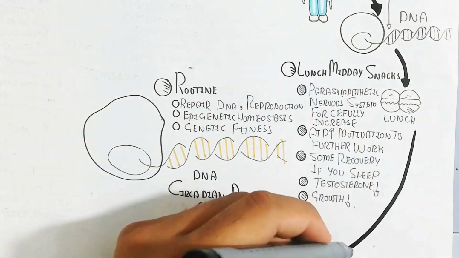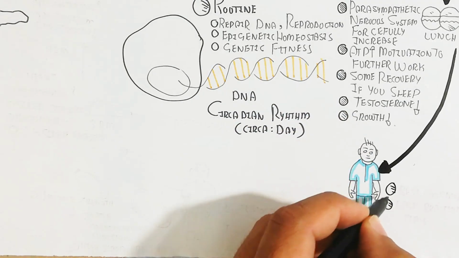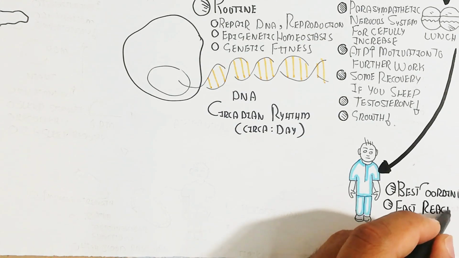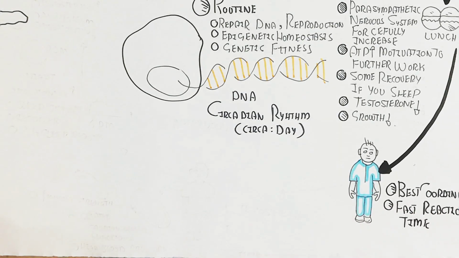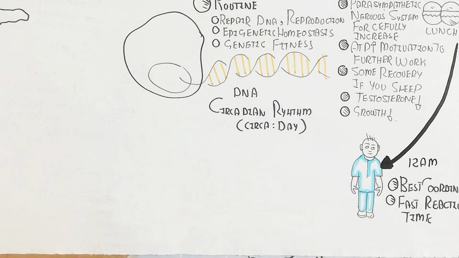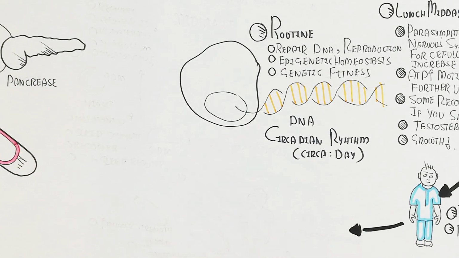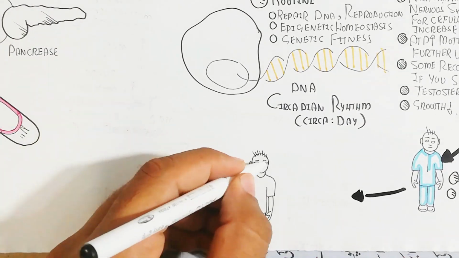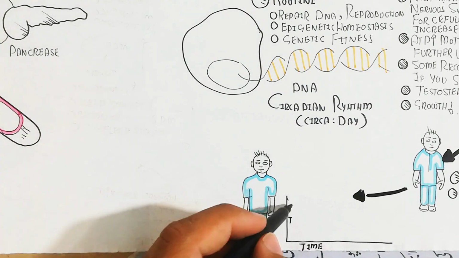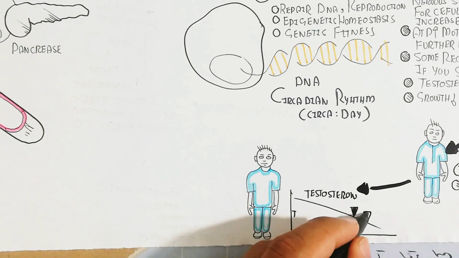Testosterone and growth hormone will decrease due to overactivation of the sympathetic nervous system. Catabolism occurs. At 12 p.m. there is best coordination and fast reaction time. Basically, you can learn, you can move, you can exercise, and you can complete all types of tasks. But testosterone will decrease drastically as the day goes from the morning to the night.